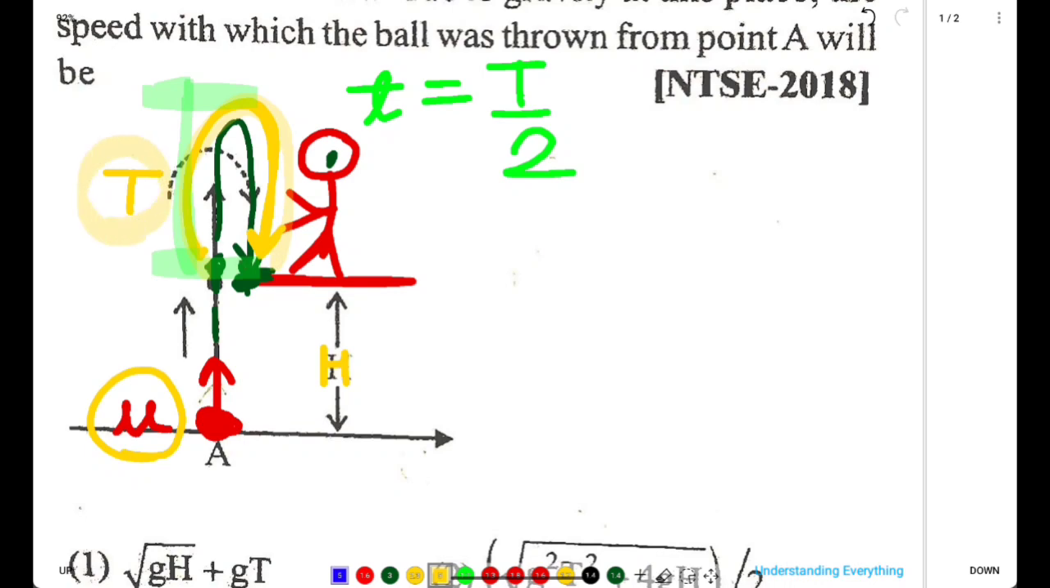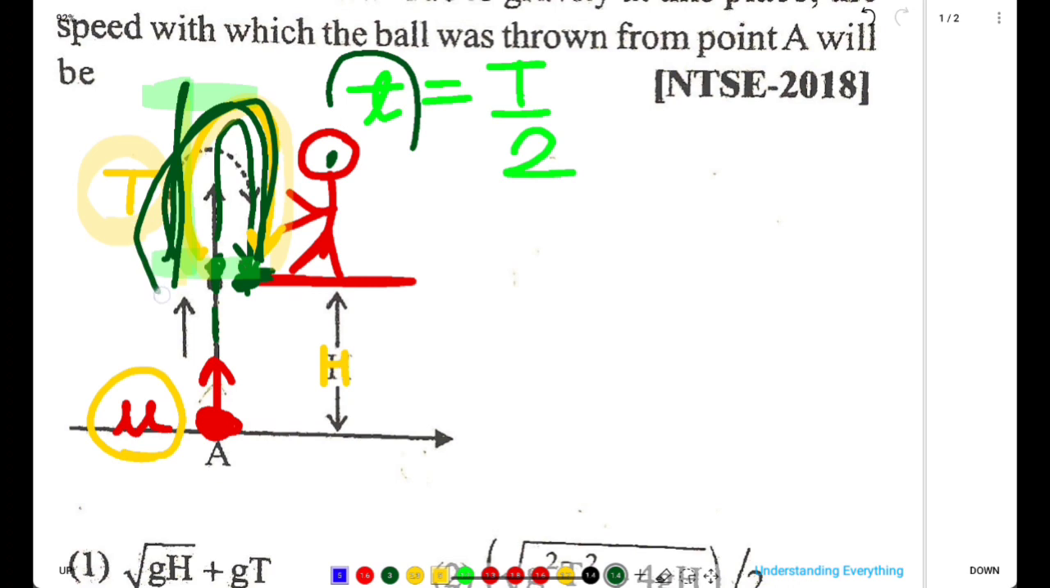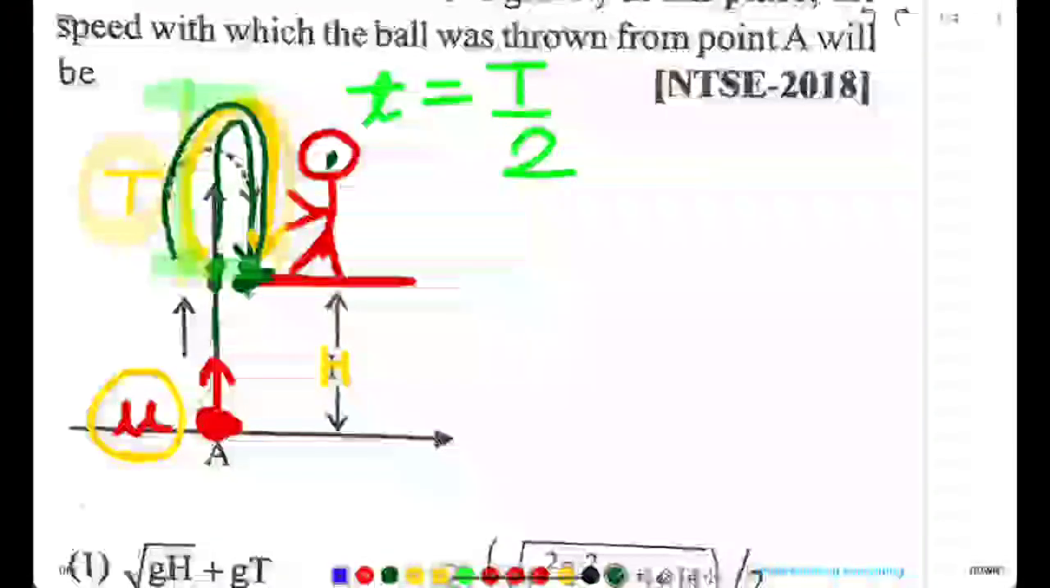For this motion, time is equal to capital T by 2. Since for this whole journey the time is T, for this motion the time must be T by 2, because it is half of the time for the whole journey. So I think you have understood. So t is T by 2.